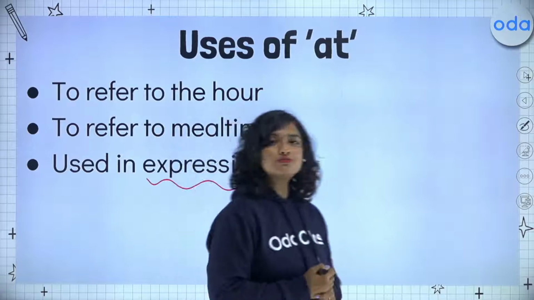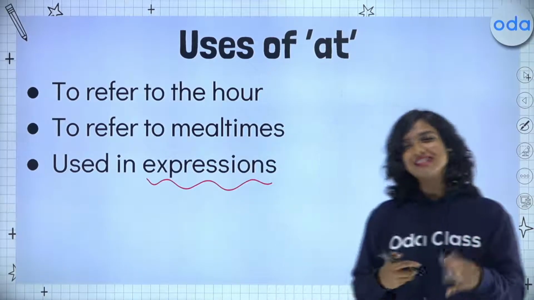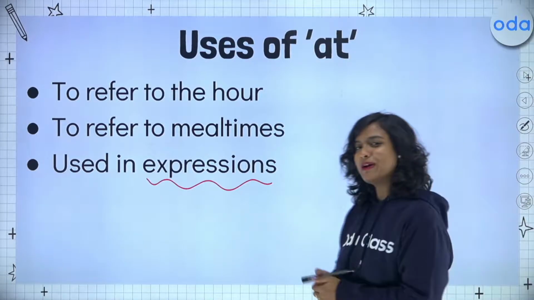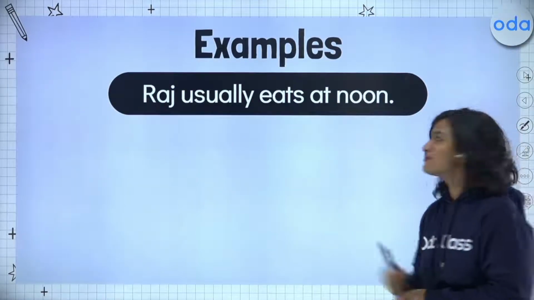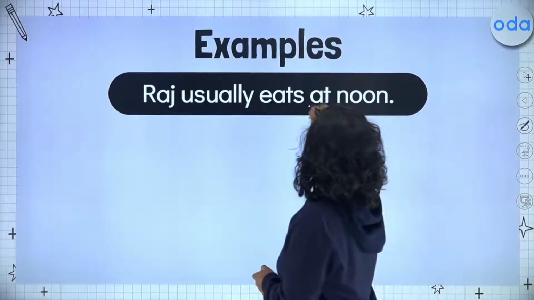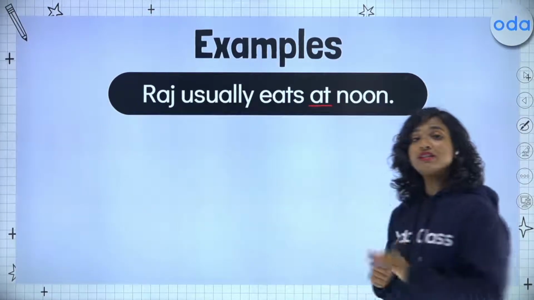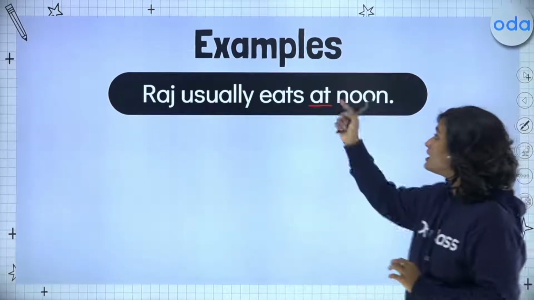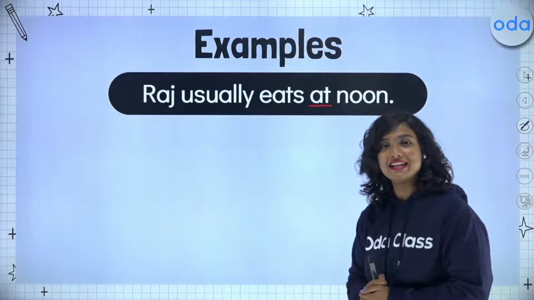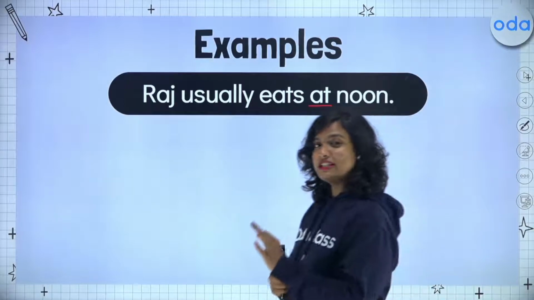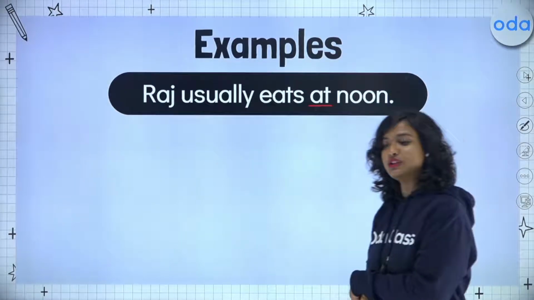So we have some more expressions that are being used, which I will discuss in future videos. So come back to me for those students. But for now, let's take a couple of examples. Like I said in our earlier example, as soon as we replace our preposition on with the preposition at, our sentence is now grammatically correct. Raj usually eats at noon.